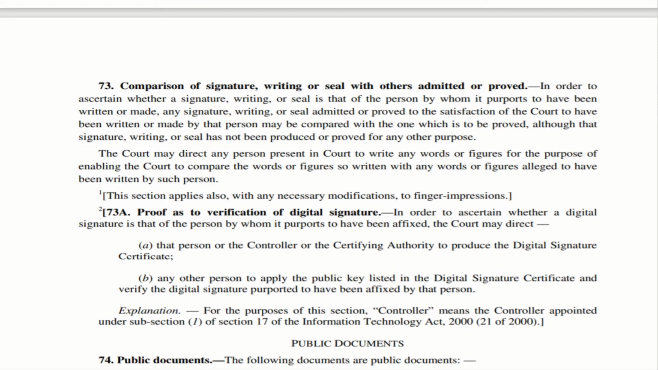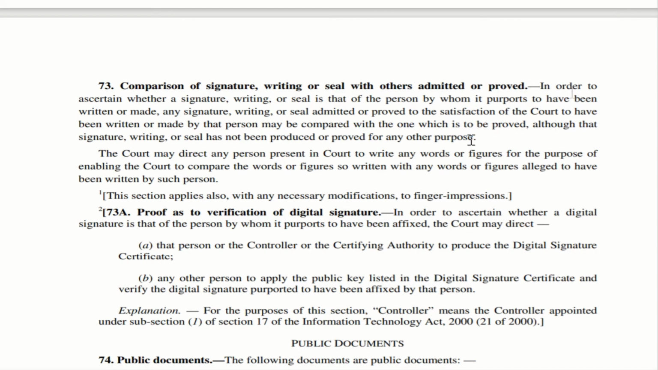Comparison of signature, writing or seal with others admitted or proved. Imagine a situation where a person has put a signature in some other document prior to the document which is in dispute in a case, or he has written something, or he has affixed some seal. So now the court can compare the previous signature, writing or seal which was admitted or which was proved to the satisfaction of the court with the present signature, writing or seal. The court can compare both of them.